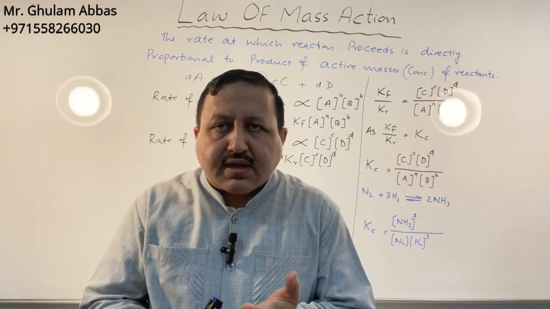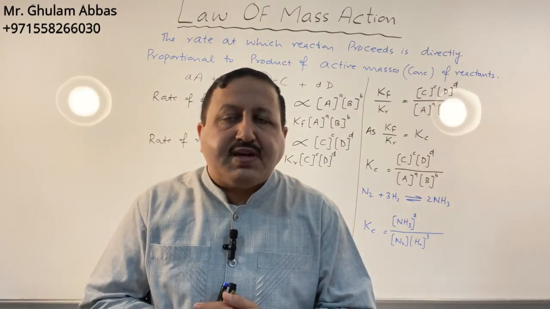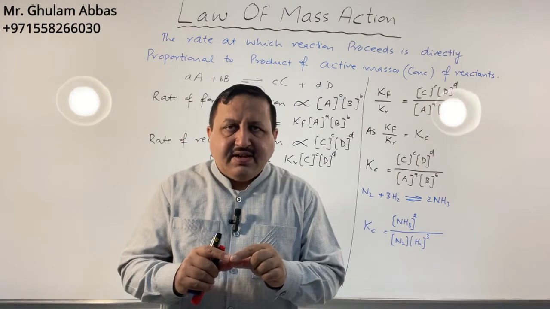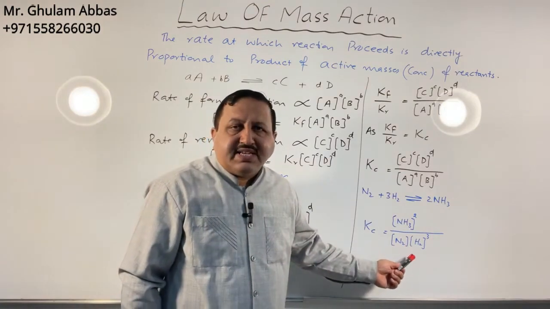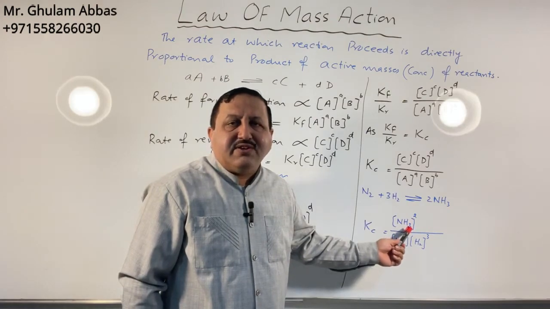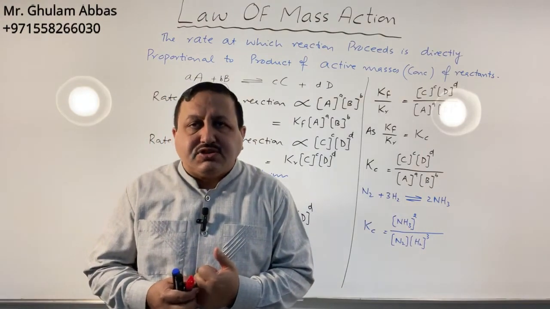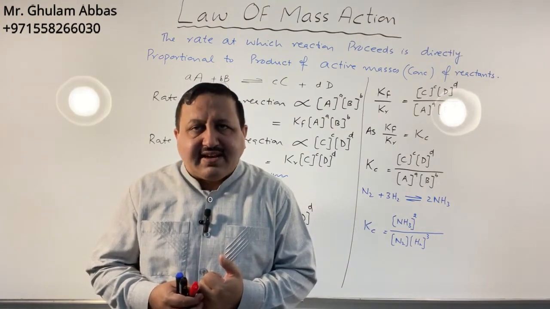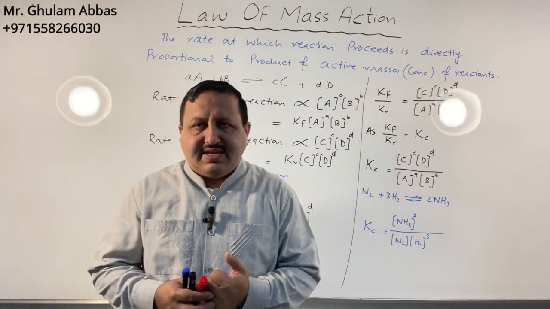Kc is equal to concentration of products divided by concentration of reactants. The number of moles becomes the exponent. The second technique is, if the Kc expression is given, we can write the equation from the Kc expression. Simply, the reactants are present in the denominator and products are present in the numerator. From these values, we can easily write the expression of Kc, and we can easily write the equation from this expression. The self-check exercise 7.1 is there in your book, and you can easily solve this self-check by using this technique.